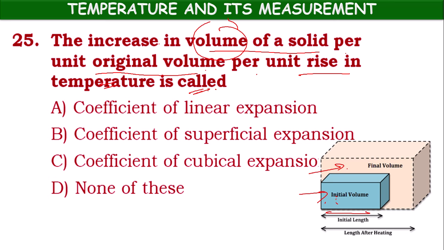This is the initial length, this is the final length after heating. Here delta V means change in volume, per unit original volume per unit rise of temperature. So this is called the coefficient of cubical expansion. Related to volume, we make use of the word cubical. So this is called coefficient of cubical expansion.